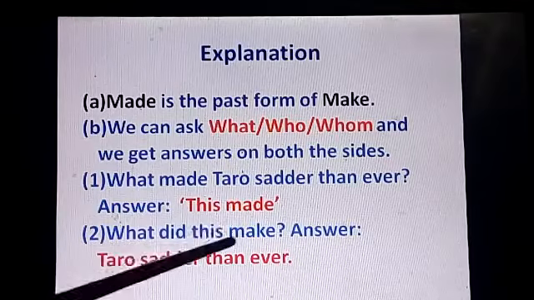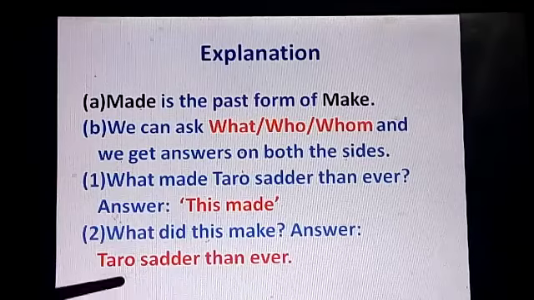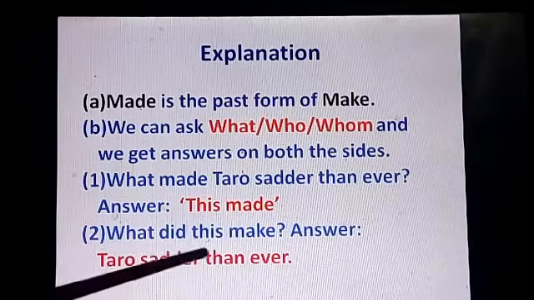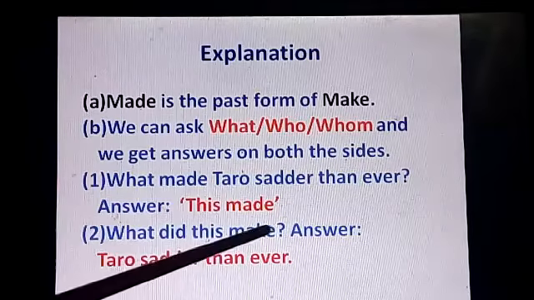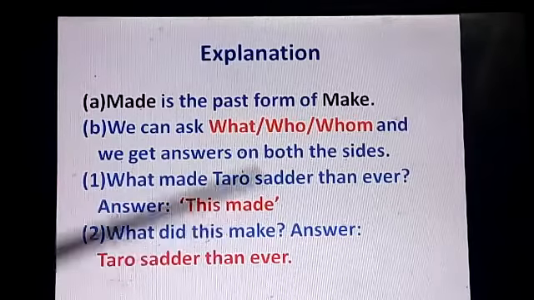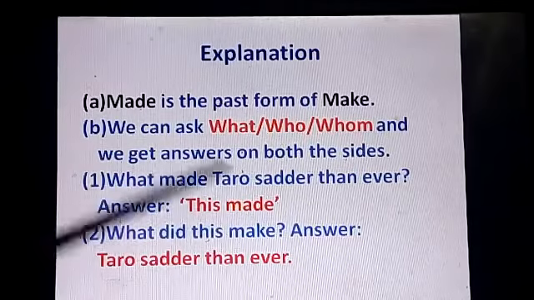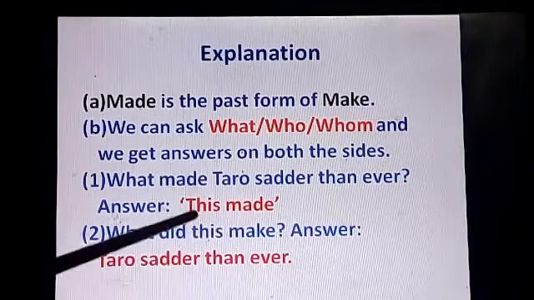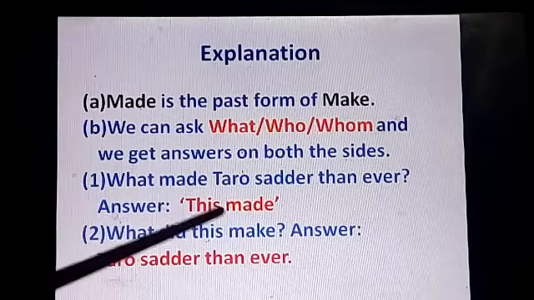What did this make? Answer. Taro sadder than ever. What did the thing do? And what did it do? It made Taro sadder. So we are getting answers on both sides of made. Before made is this, and this refers to the subject which has been described earlier.